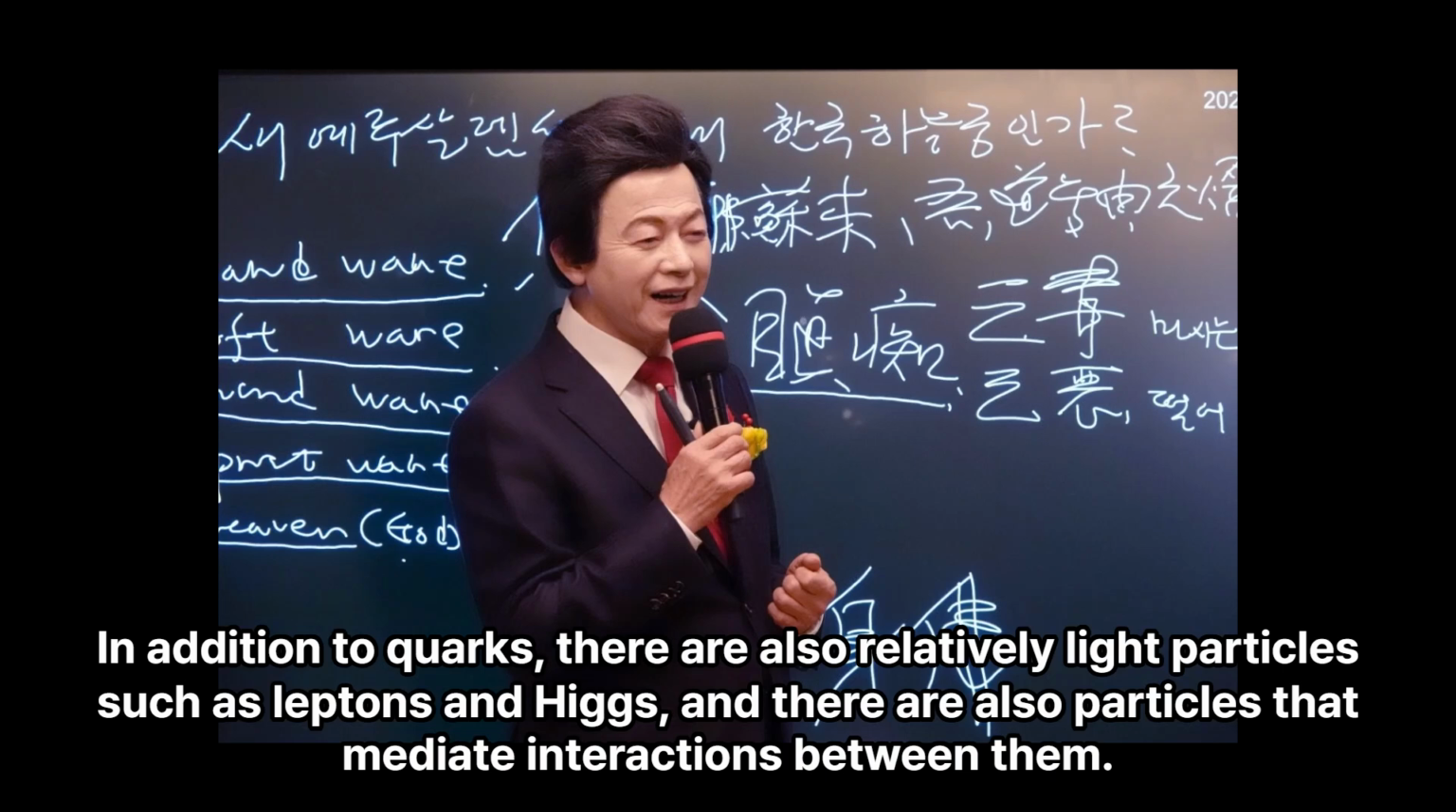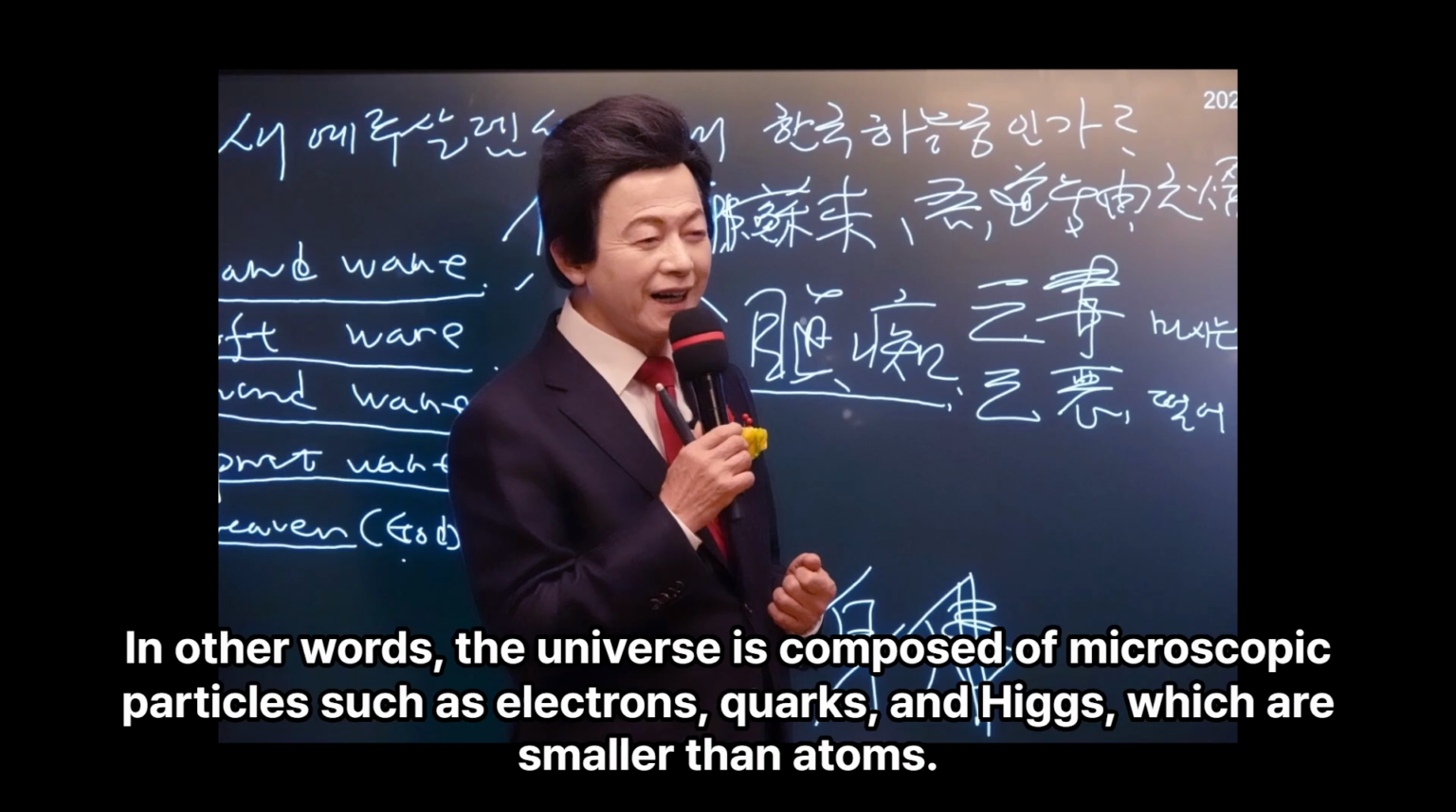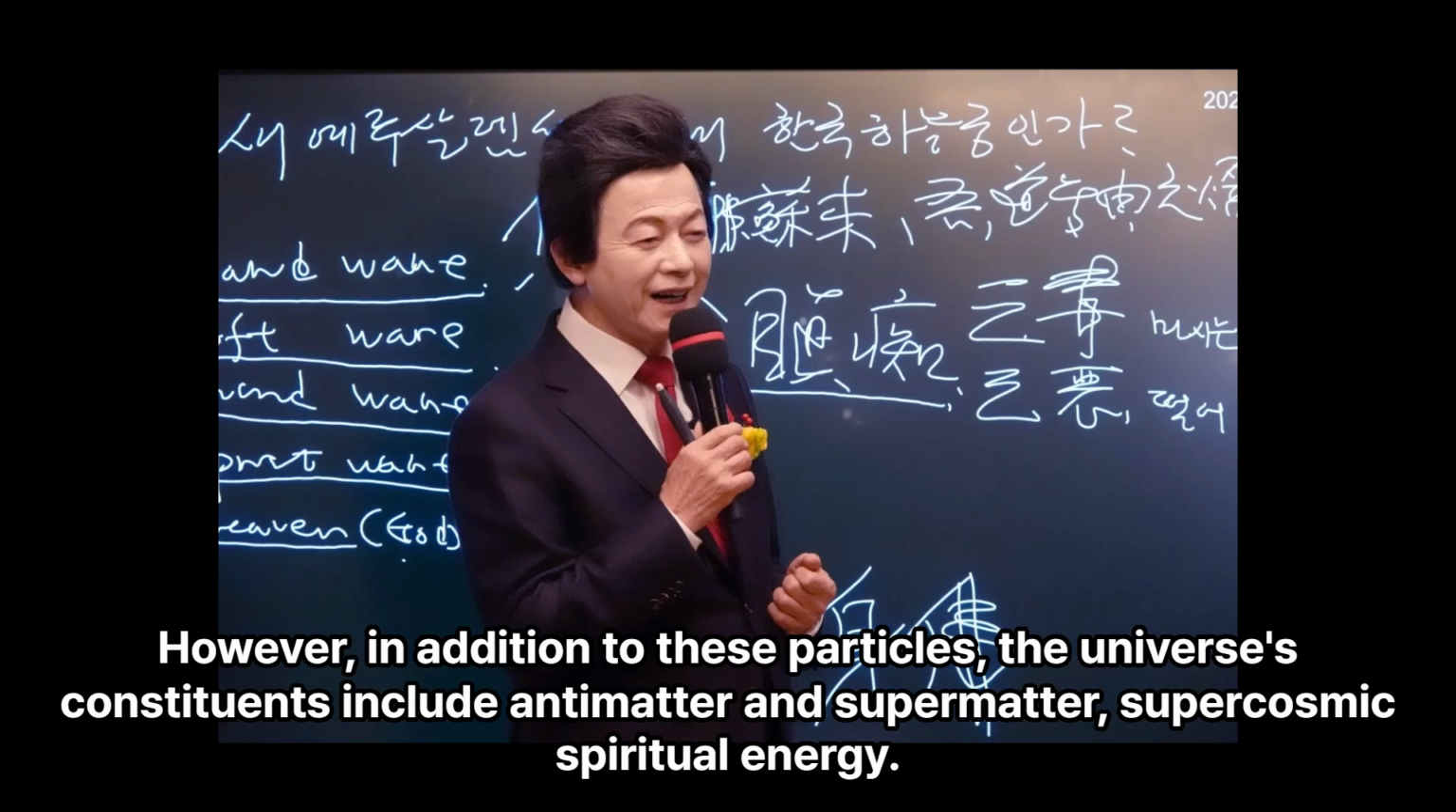In addition to quarks, there are also relatively light particles such as leptons and Higgs, and there are also particles that mediate interactions between them. In other words, the universe is composed of microscopic particles such as electrons, quarks, and Higgs, which are smaller than atoms. However, in addition to these particles, the universe's constituents include antimatter and supermatter, supercosmic spiritual energy.